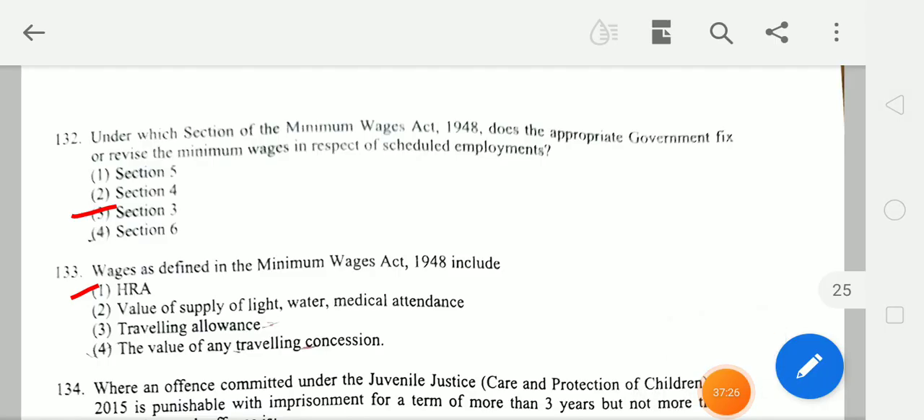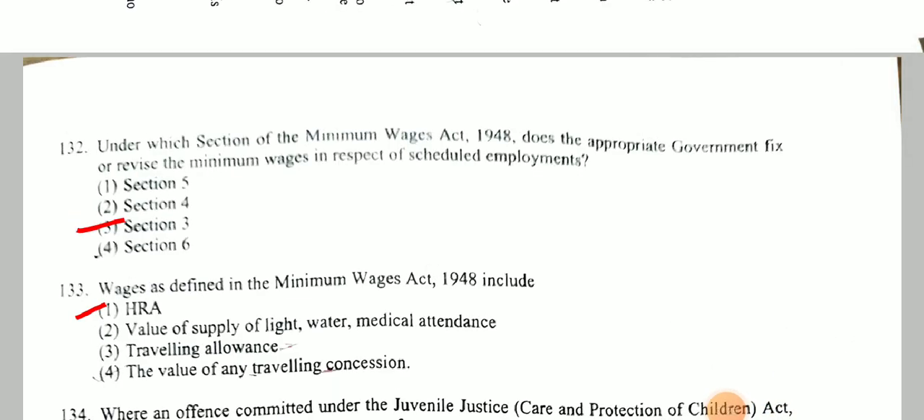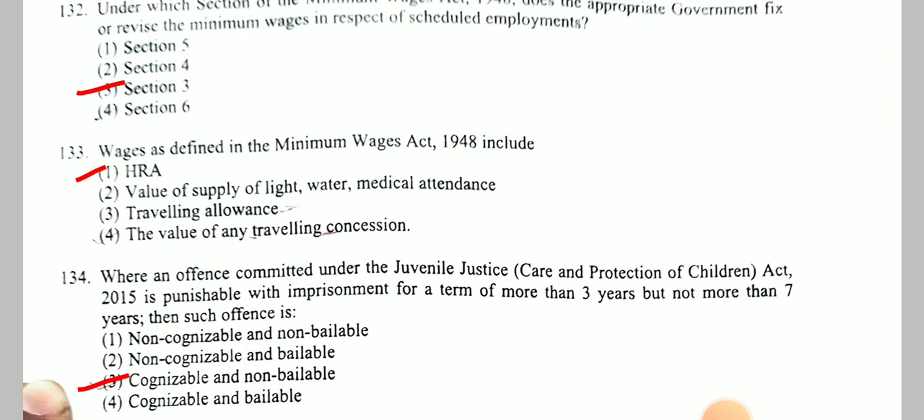Next question, under which section of the Minimum Wages Act does the appropriate government fix or revise the minimum wages in respect of scheduled employments? Answer is section 3. Next, wages as defined in the Minimum Wages Act include. Answer is HRA.